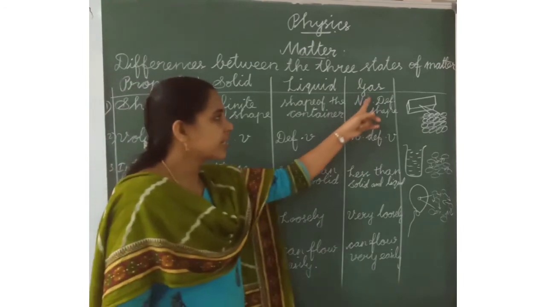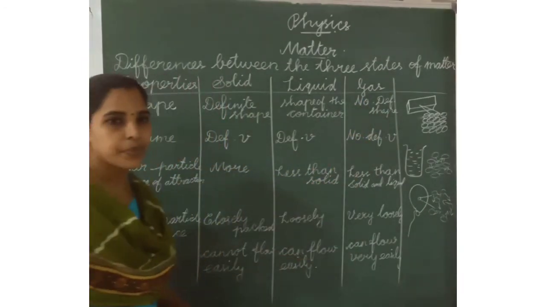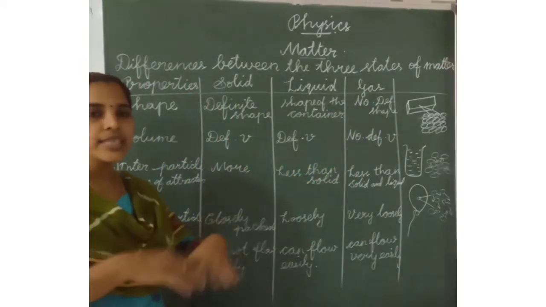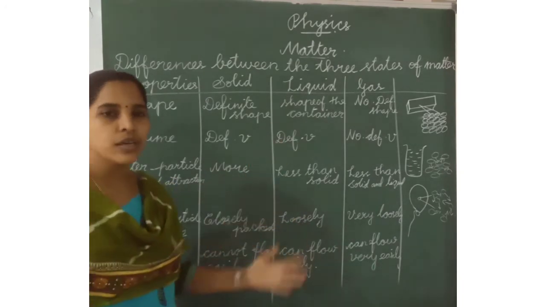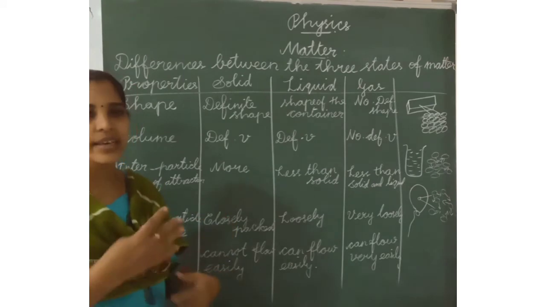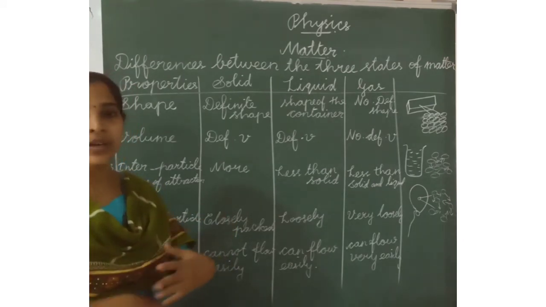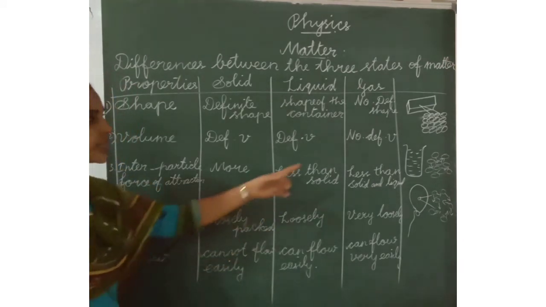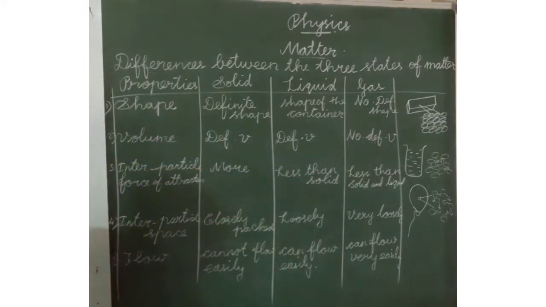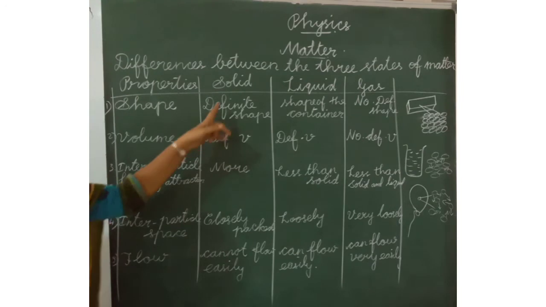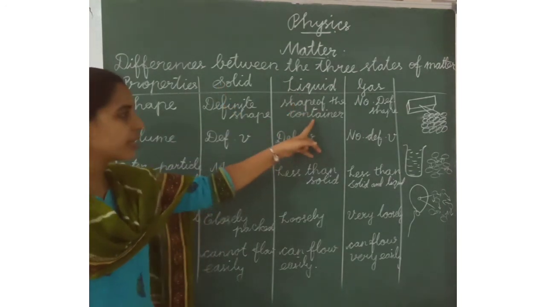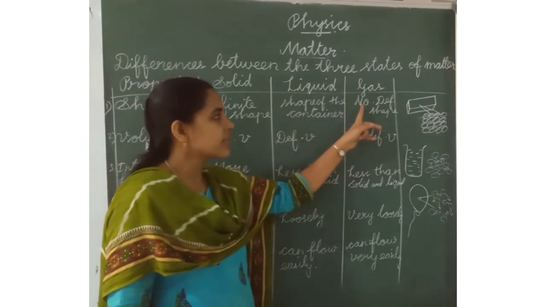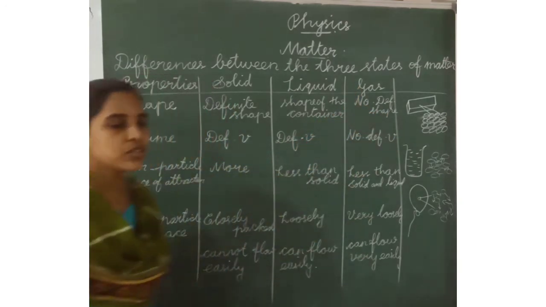Next one is gas. It has no definite shape, because the gas will spread out everywhere. It will always move in all directions. So it has no definite shape. Do you understand the first point? Shape: definite shape in solids. Liquids take the shape of the container. Gas has no definite shape.